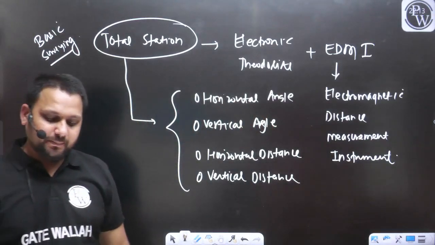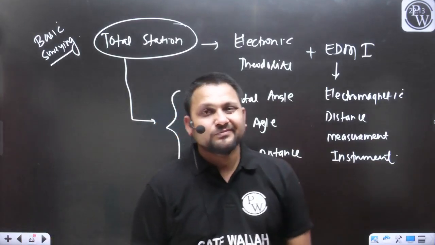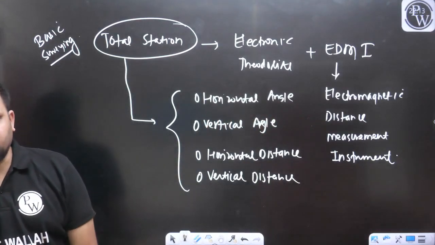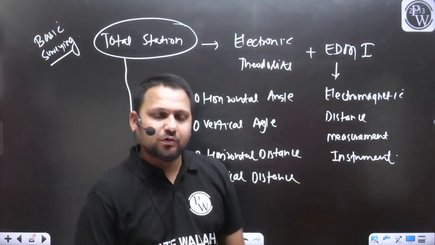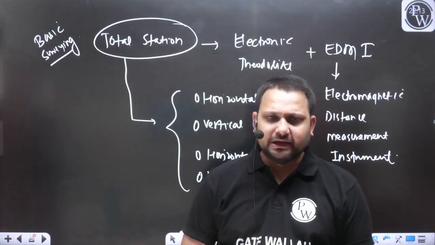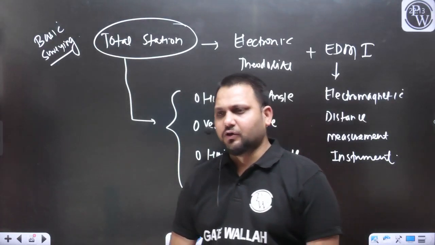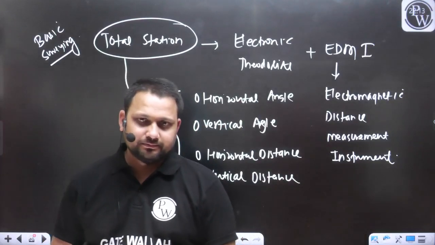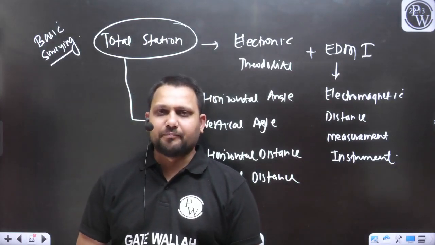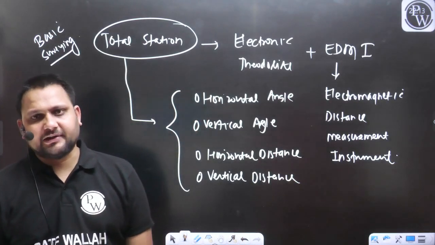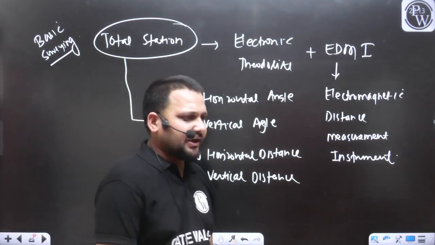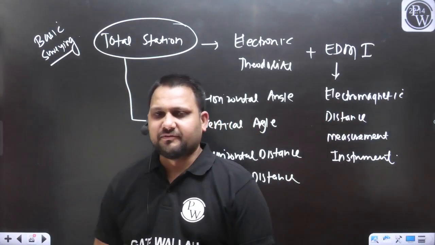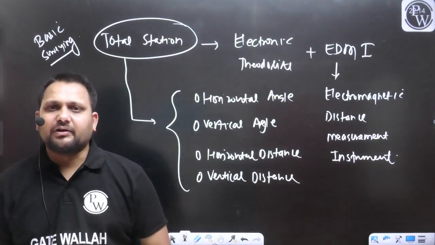If you want to define the relative position of any point, you need to perform two types of measurement. One will be the linear measurement, another will be the angular measurement. Yes or no? So if I talk practically, in the field, in your engineering work, we are majorly going to use the total station. For engineering projects, we are not frequently using chain or tape or normal theodolite, plane table survey, etc., because the total station is very convenient.